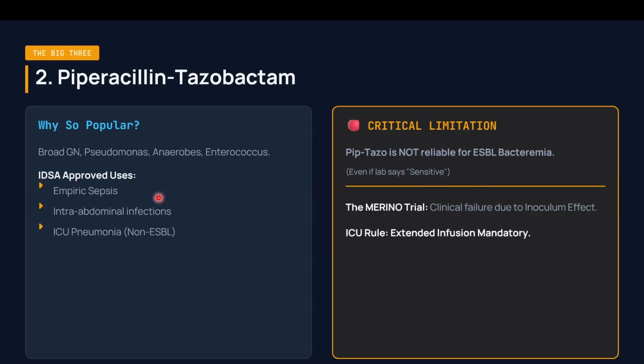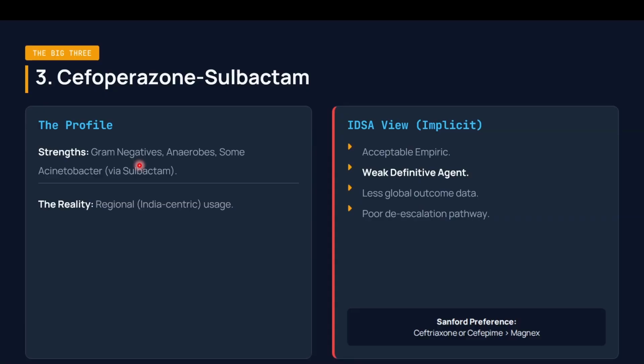Compared to Piperacillin-Tazobactam, it does not have Pseudomonas coverage, although some sensitive Pseudomonas can be treated with Sulbactam. In reality, it is mainly used in India-centric regions where most of the data are conclusive for usage with Sulbactam and the organisms getting inhibited. So the IDSA view is that it is an acceptable empirical treatment, but it's a weak definitive agent. It has less global outcome data.